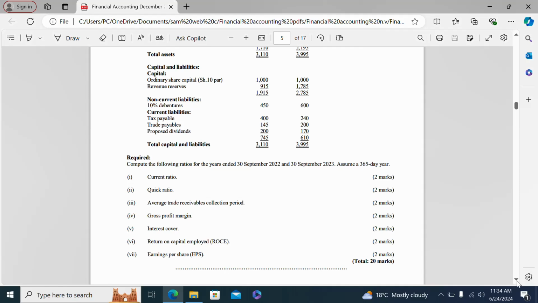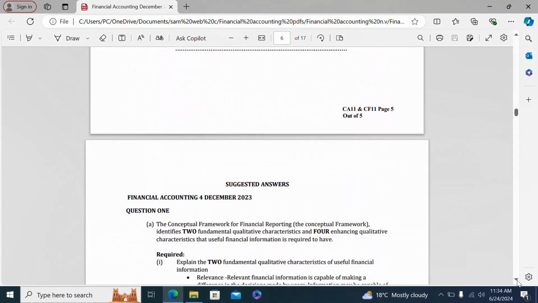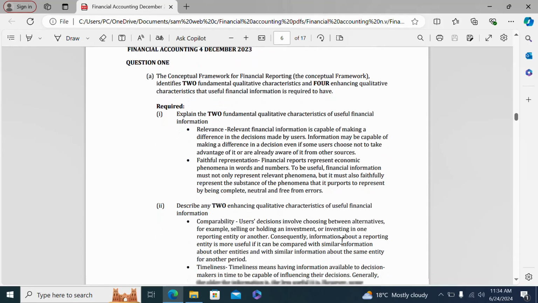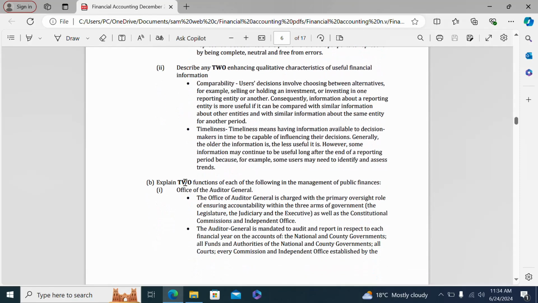So I have presented the answers to this paper. We have the first answer of two fundamental qualitative characteristics of useful financial information. We have relevance and faithful representation. Then we go to part Roman 2. We have comparability and timeliness. Then we go to part B, two functions of each of the following in management of public finances.